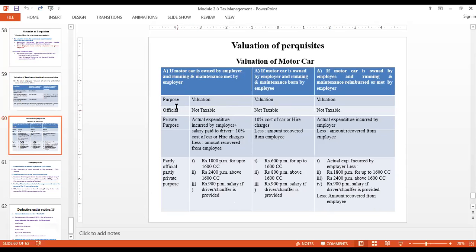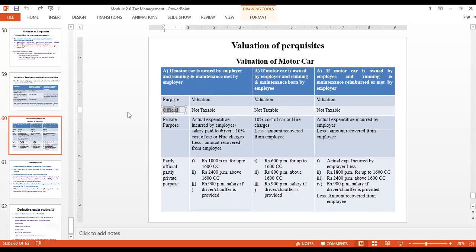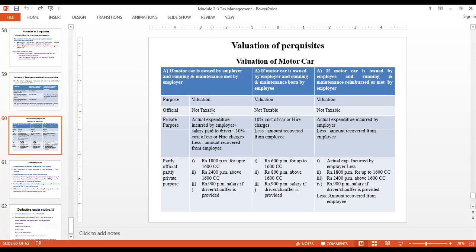First is, if the car is used wholly for official purpose, only for official purpose, then the amount is not taxable. The car is owned by the employer and running and maintenance cost is met by the employer, and the car is exclusively used only for official purpose, then it will not be taxable in the hands of the employee. But on the other hand, if the car is owned by the employer, running and maintenance cost is met by the employer, and it is used for private purpose, that means it is used for personal use, then these conditions will be applicable.